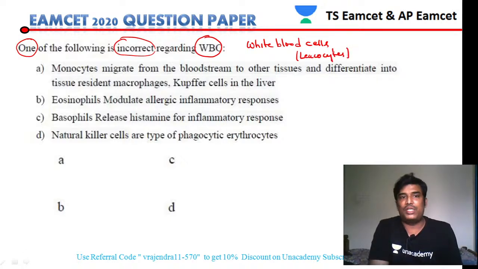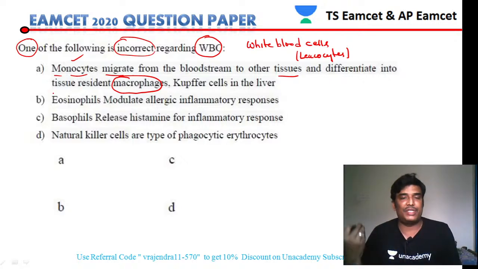So white blood cells. The question is asking about white blood cells. They are also called leukocytes. Let us see what leukocytes are composed of. Leukocytes include monocytes. Monocytes are one type of leukocyte. They migrate from the bloodstream to other tissues and differentiate into macrophages. So this is a right statement. Monocytes convert into macrophages to provide immunity to human beings against pathogens.